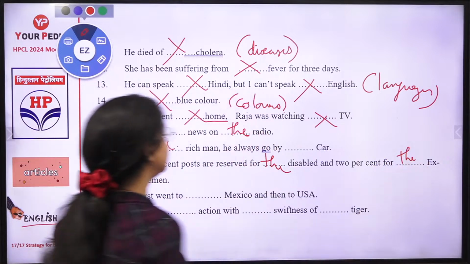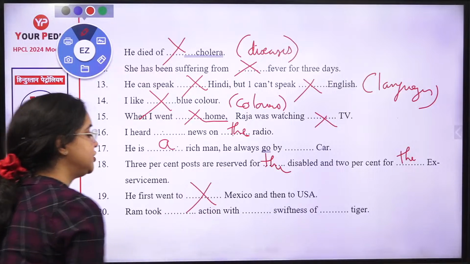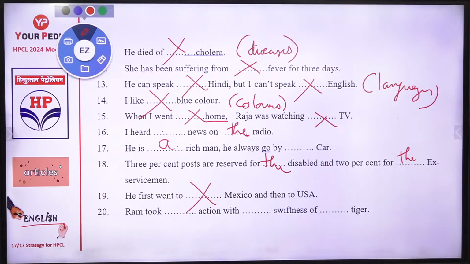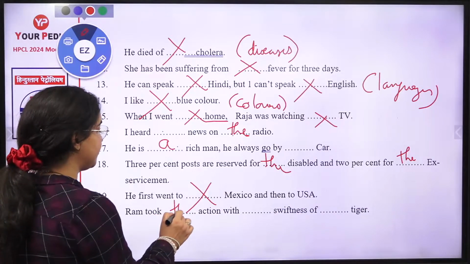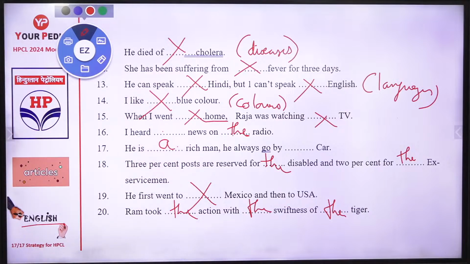So it will be for the and the. He went to Mexico and then to USA. Ram took dash action. Ram took the action with the swiftness of the tiger. Now this is there. How many of you are right and how many of you are wrong? Anyone who can tell me how many of you are right and how many of you are wrong?